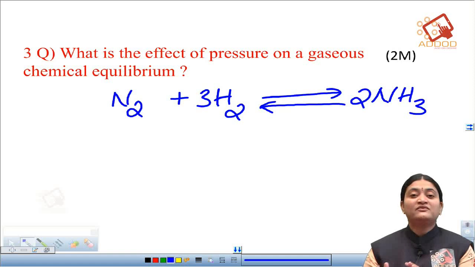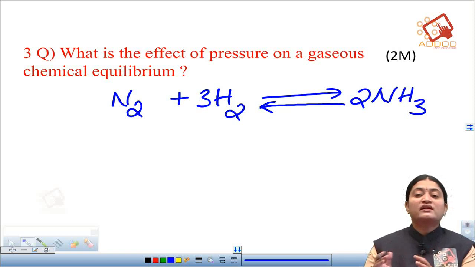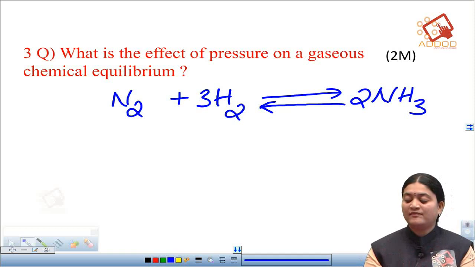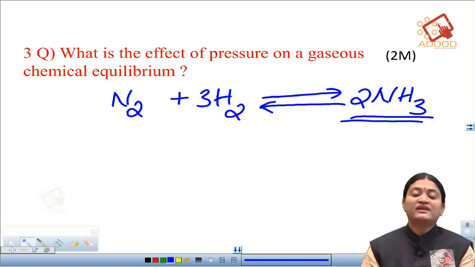The equilibrium will shift to that direction where the number of moles are less. So here, it will be moving towards the right side. These things we have to remember.